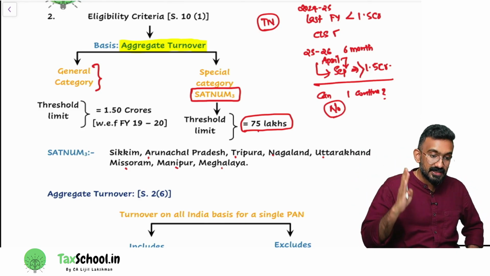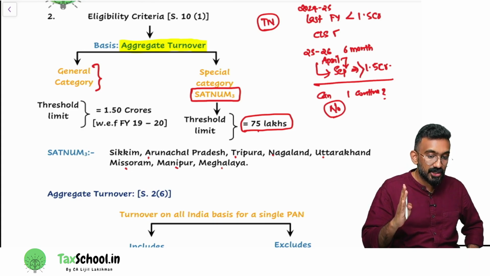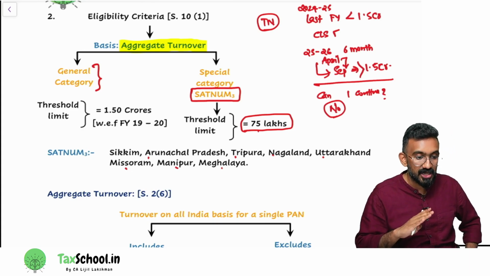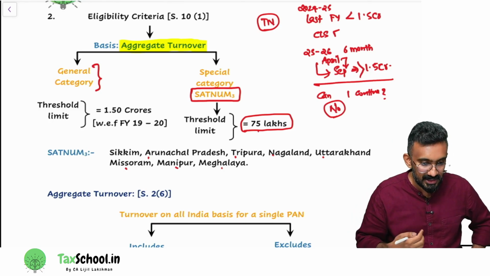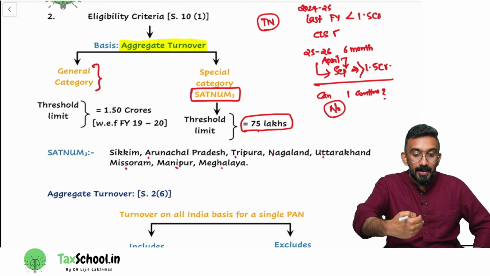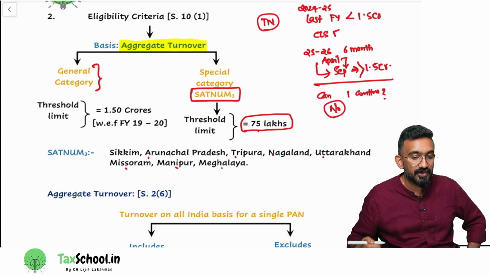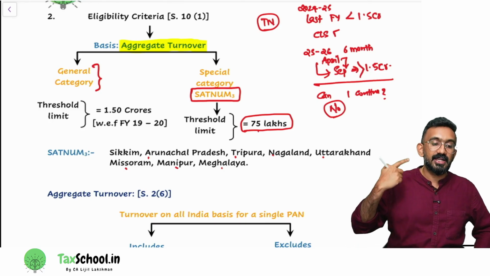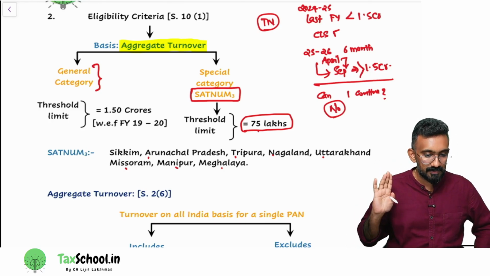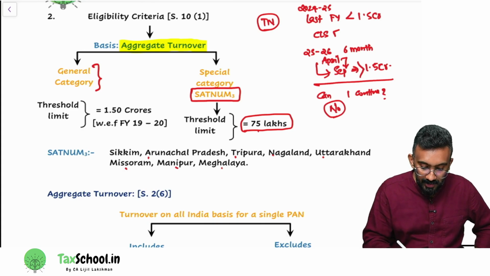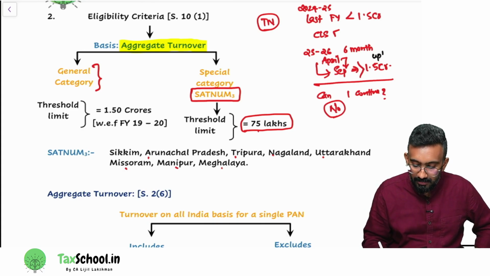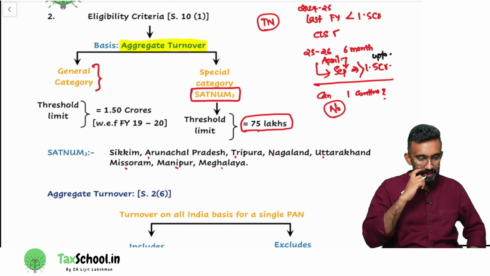If your last year turnover is less than 1.5 crore, you can opt for composition levy scheme in the next year. The moment your turnover exceeds 1.5 crores in this year, you will automatically go out of composition levy scheme. So up to 1.5 crore turnover, you can be under composition levy scheme.